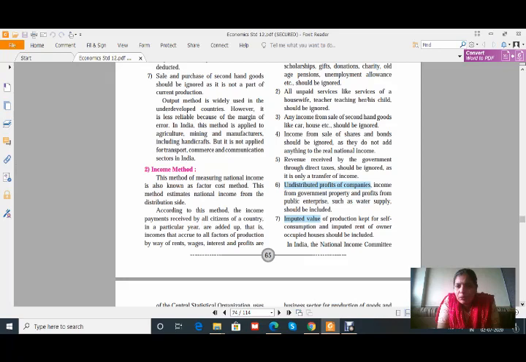The last one is imputed value of production kept for self-consumption and imputed rent of owner-occupied houses should be included. That means the imputed value, just like the farmer who kept produce for himself, similarly if an owner is residing in his own house, then the value of that is to be included.